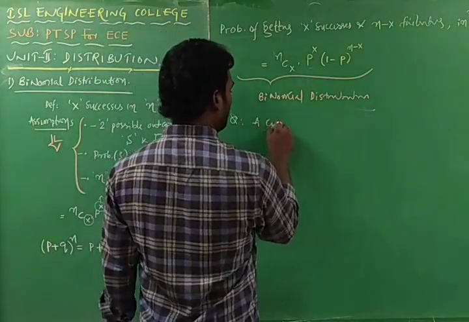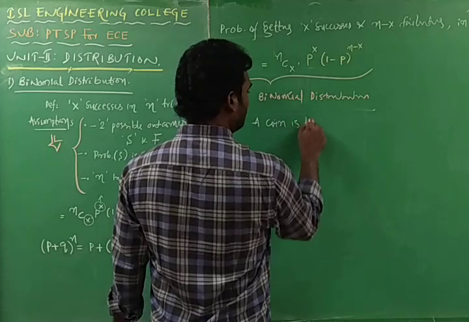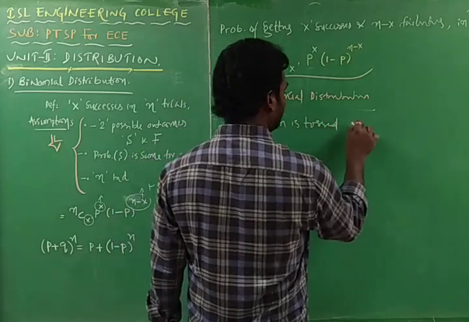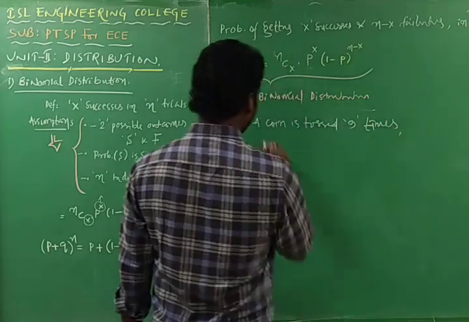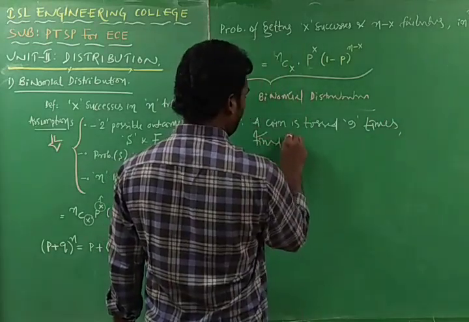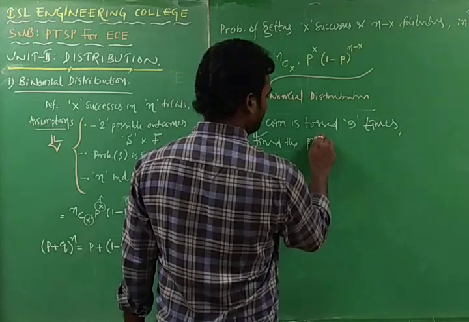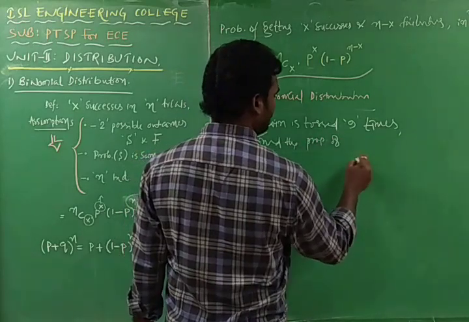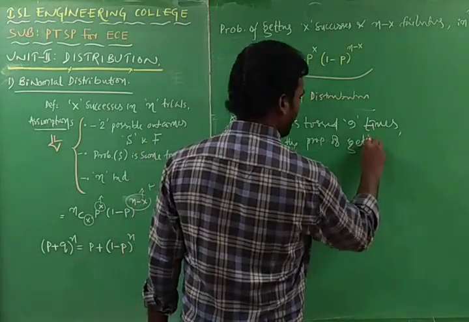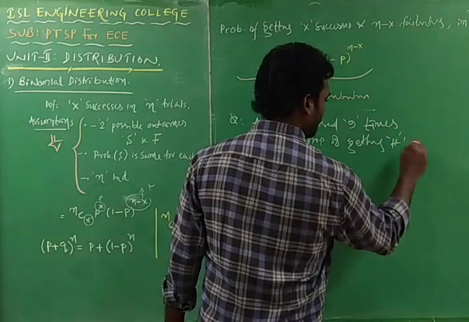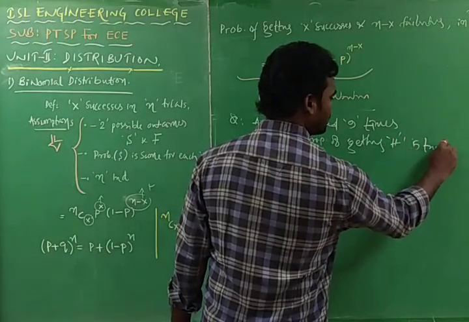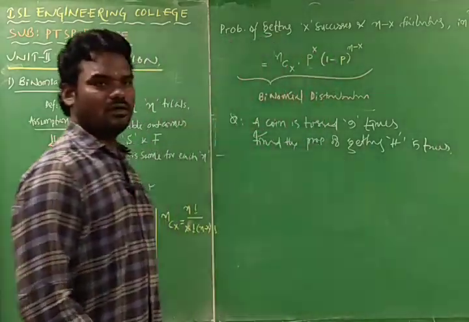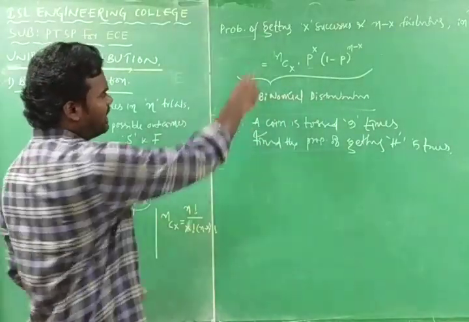I am writing the question. A coin is tossed 9 times. Find the probability of getting head 5 times. Now by seeing this question, try to identify each point.